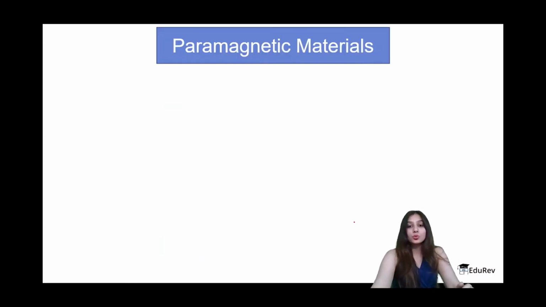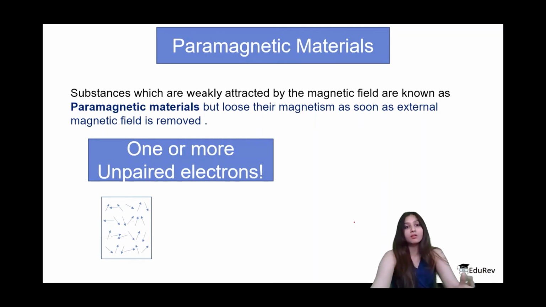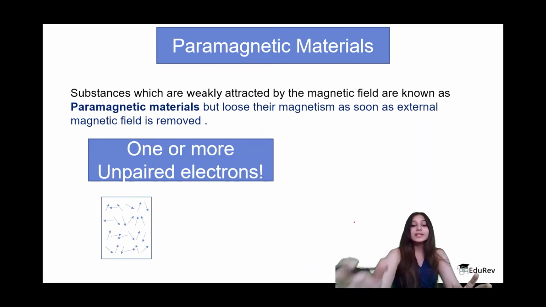Moving on to what is paramagnetic. Now, what are paramagnetic materials? These materials have unpaired electrons present, which can be one or more than one. These substances are weakly attracted by magnetic fields. Why? Because the randomly arranged magnetic moments become arranged in the direction of the magnetic field as and when the magnetic field is applied.